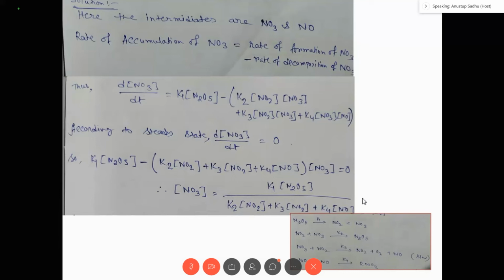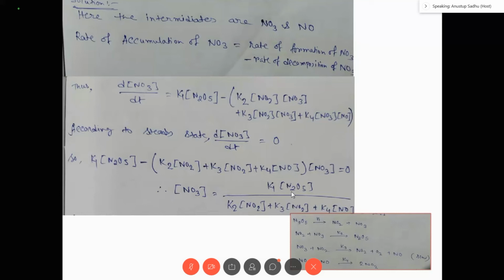So you cannot determine the concentration of NO3 very easily, because you have to know the concentration of NO also, right? Yes. You can only determine the concentration of reactant and product in the laboratory. You cannot determine the concentration of the intermediate in the laboratory. You have to determine the concentration of the intermediate by applying steady state theory.